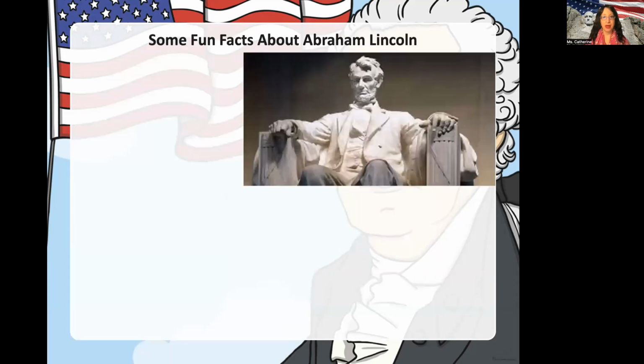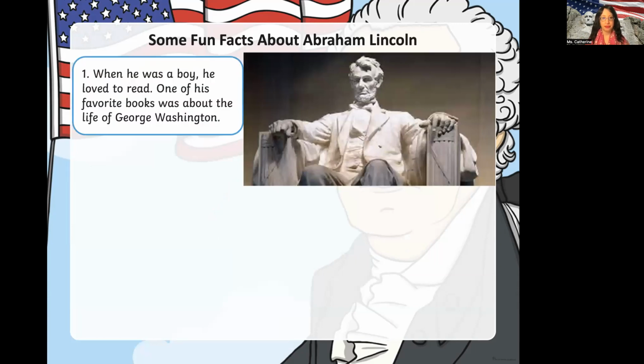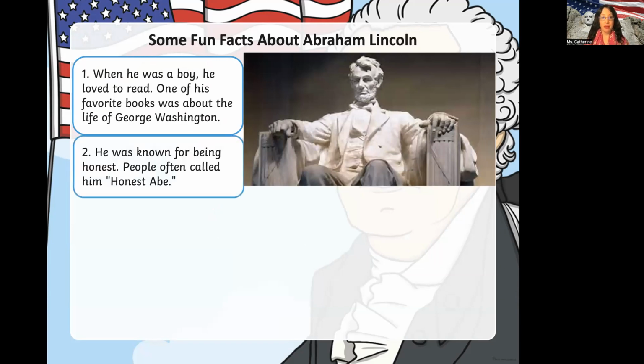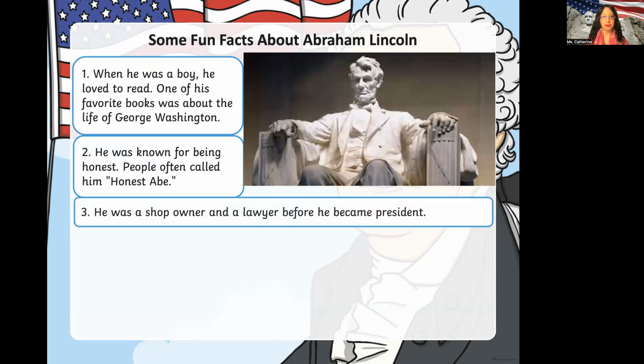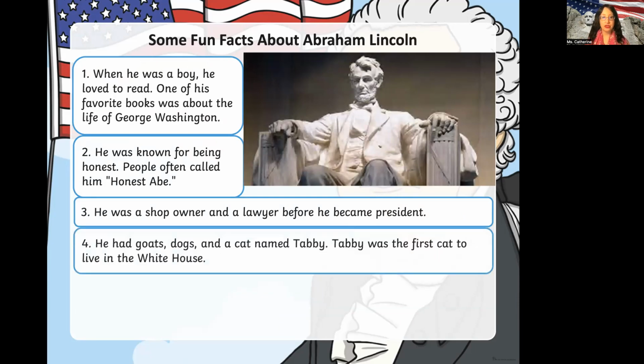Now, some fun facts about Abraham Lincoln. When he was a boy, he loved to read. One of his favorite books was about the life of George Washington. Abraham Lincoln, also known as Abe, was known for being honest. Honest Abe is what people called him. He was a shop owner and a lawyer before he became president. He had goats, dogs, and a cat named Tabby. Tabby was the first cat to live in the White House.